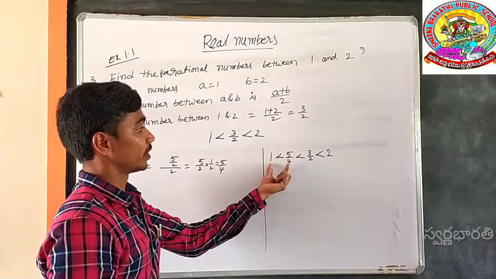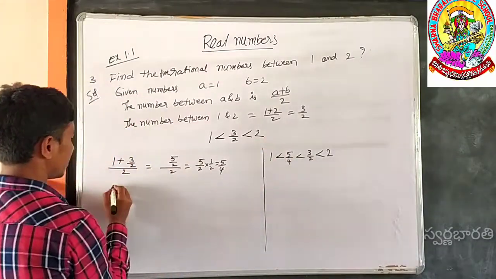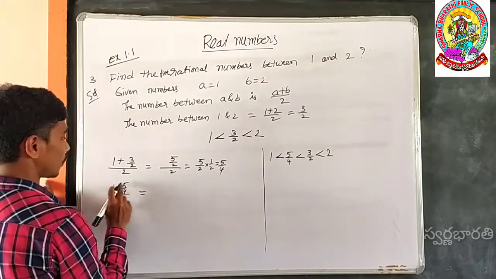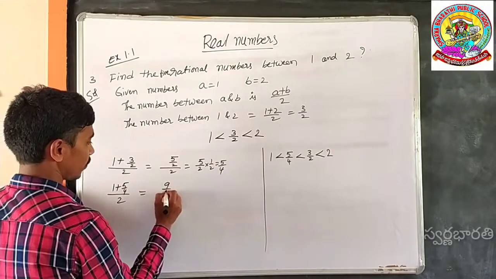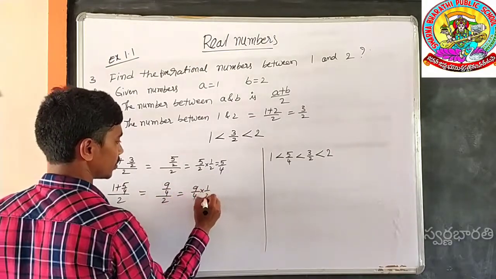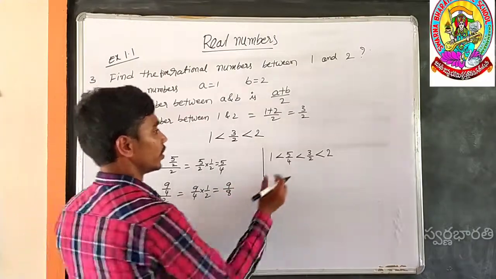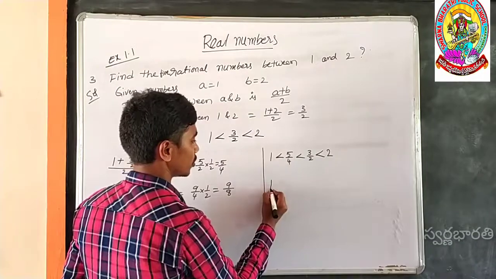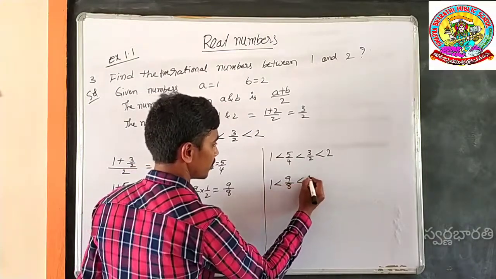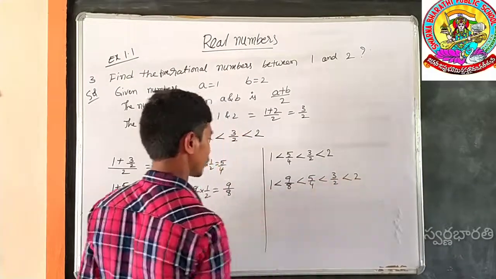In between 5 by 4 and 1, by adding 1 plus 5 by 4, by 2: 4 ones are 4 plus 5, 9 by 4, by 2, which gives 9 by 4 into 1 by 2, is equal to 9 by 8. That should be 1 is less than 9 by 8 is less than 5 by 4 is less than 3 by 2 is less than 2.